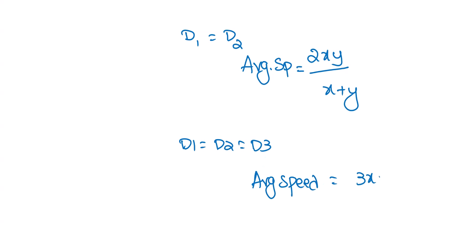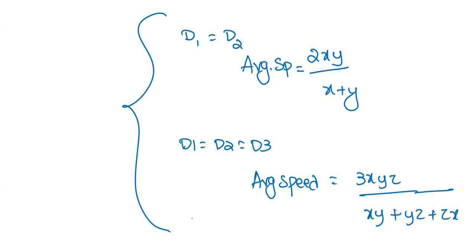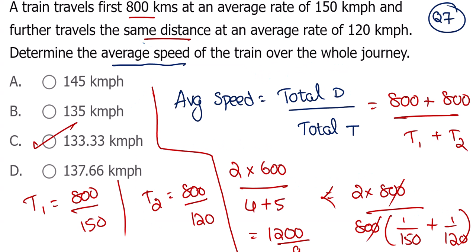If three distances are all equal, then you can apply 3xyz by xy plus yz plus zx. In fact, they mentioned same distance here, so no need of all this. We can attack this with speeds: 2 into 150 into 120 divided by 150 plus 120.